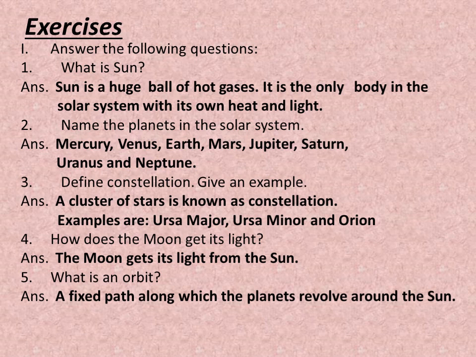Question number 4. How does the moon get its light? The answer is, the moon gets its light from the sun. Question number 5. What is an orbit? The answer is, a fixed path along which the planets revolve around the sun is called an orbit.